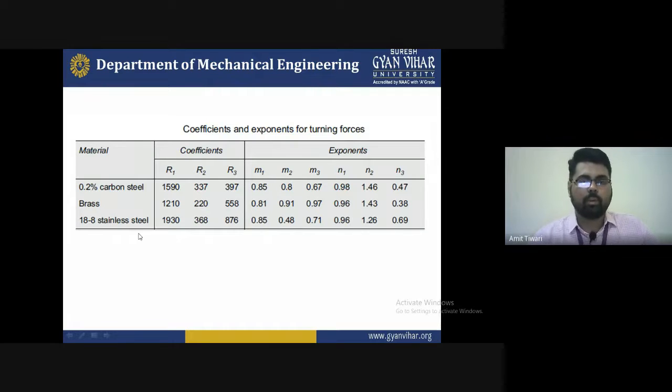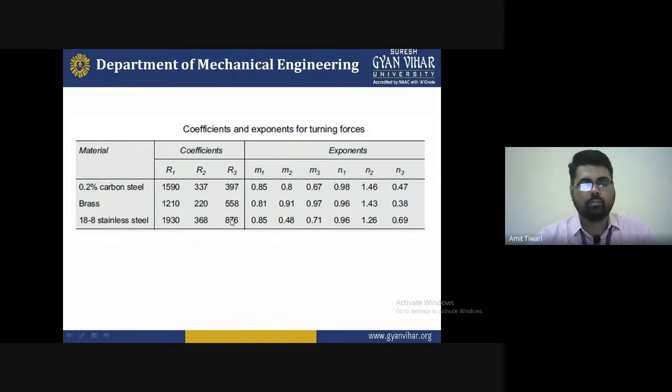Every material has different coefficients and exponents, and you can find out which component is heavier, that is 18 stainless steel. In the case of R1, the value increases to 1930.